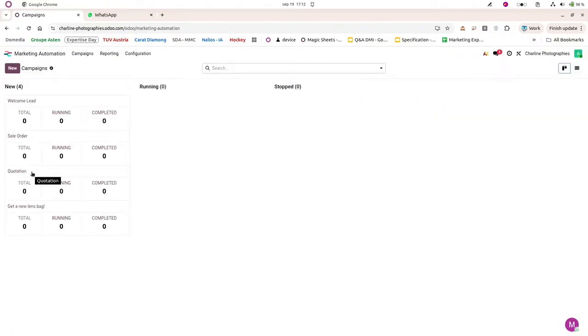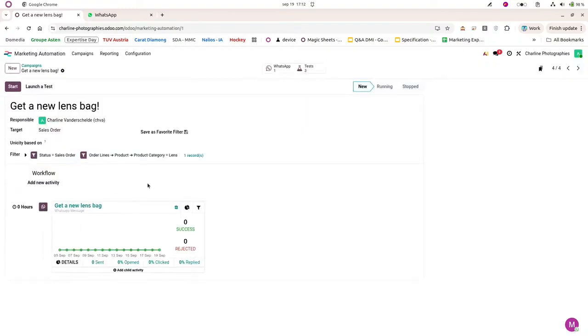But now, what if I want to automate an upselling or cross-selling marketing strategy thanks to WhatsApp and thanks to this marketing automation application? I can do it, and this is this campaign, so get a new lens bag. So what if I want to target all my customers that have purchased, for example, a lens, and I want to send automatically a WhatsApp message saying, okay, we have a new bag for your lens, don't hesitate to go on our website and to buy this new bag.